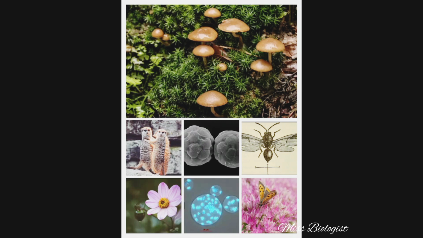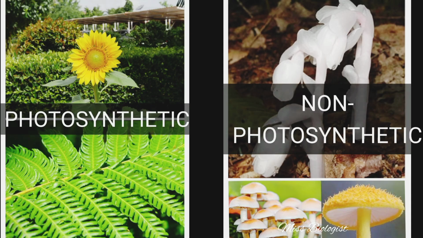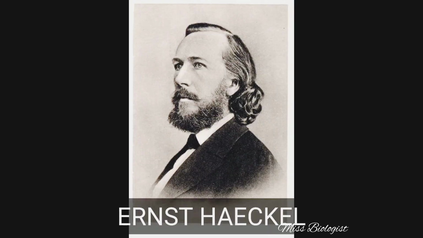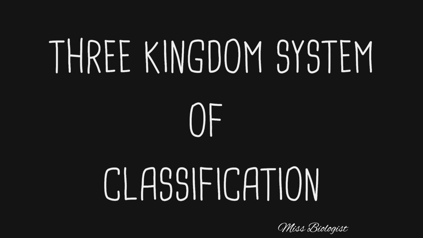But as more organisms were identified, they realized that it was not always possible to make this distinction, as they did not fully share characteristics common to those kingdoms. Not being able to differentiate between unicellular and multicellular, photosynthetic and non-photosynthetic organisms was a major drawback of this classification. To solve this problem, Ernst Haeckel, a German biologist and philosopher, created a third kingdom called Protista, where he located all unicellular organisms. This classification is also known as the three-kingdom system of classification.